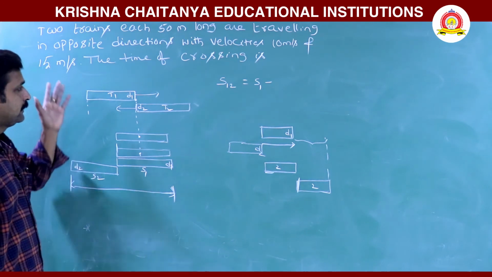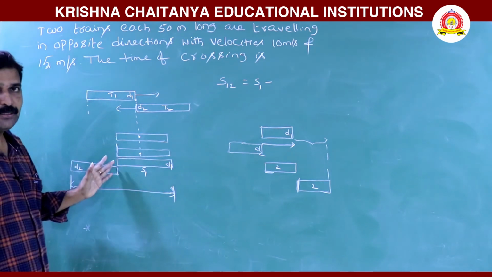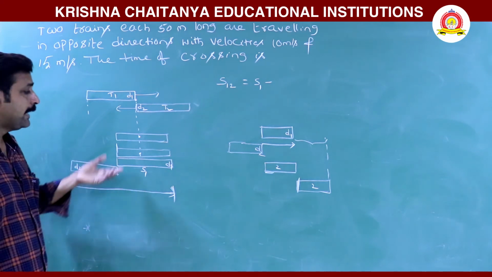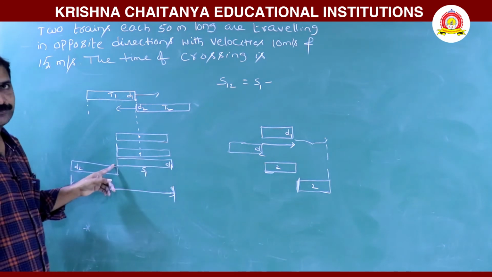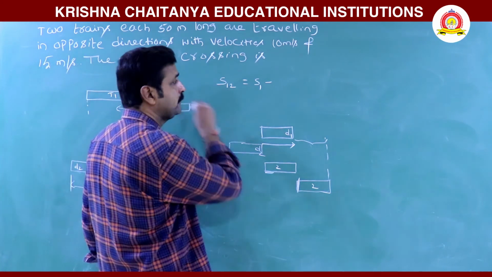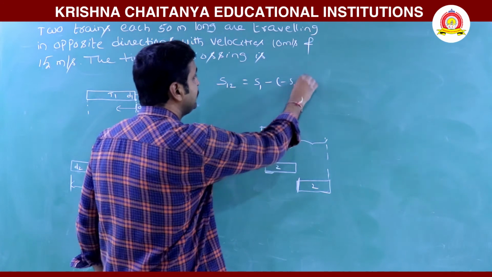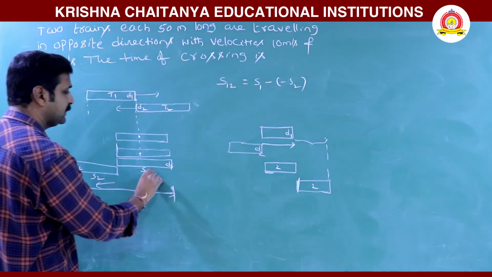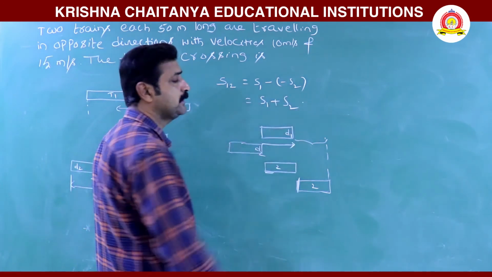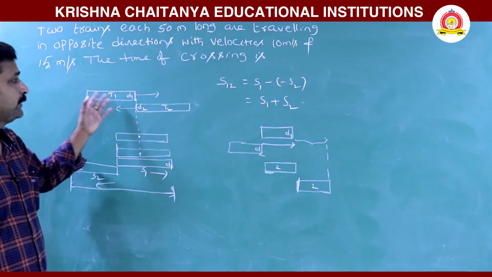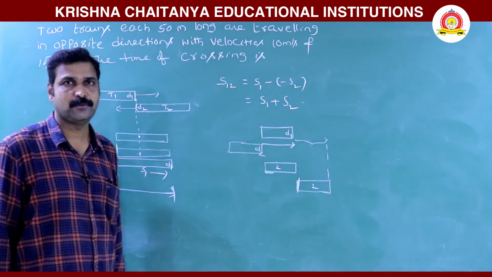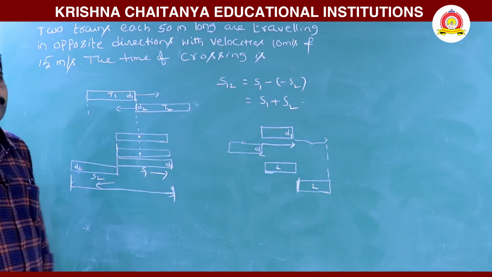The first train has to travel a distance S2 to cross the second train, and S2 has to travel S1 to cross the first train. Since S2 is in this direction and S1 is in this direction, the relative separation we can write is S1 plus S2. With respect to each other the separation is S1 plus S2.